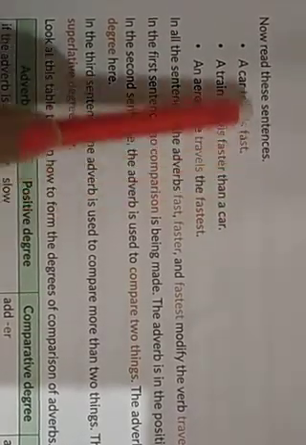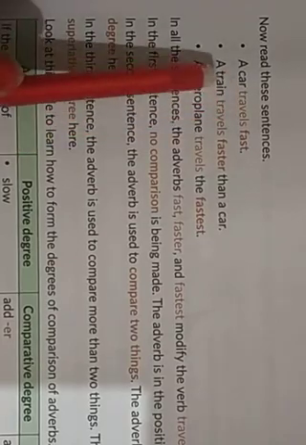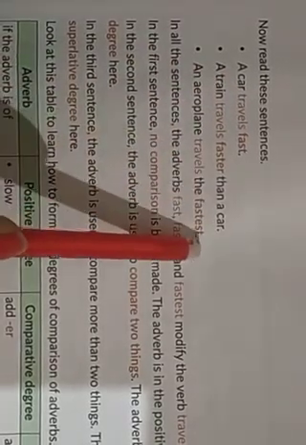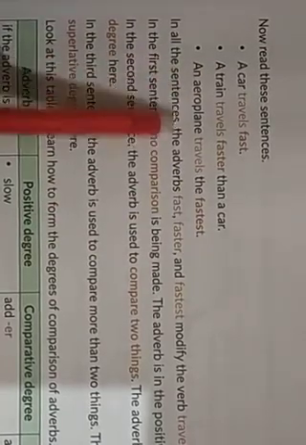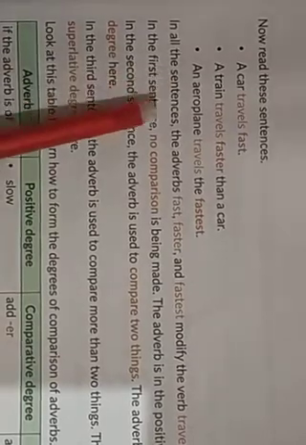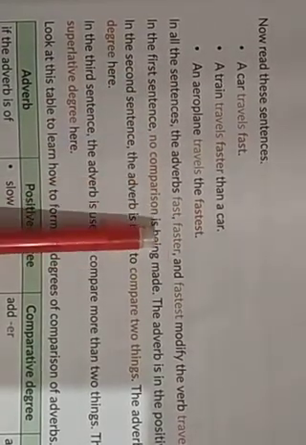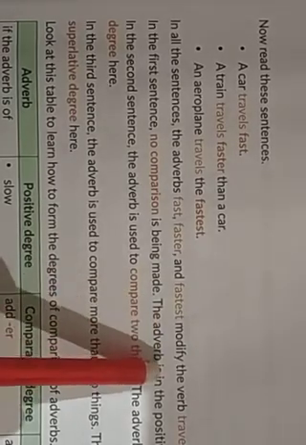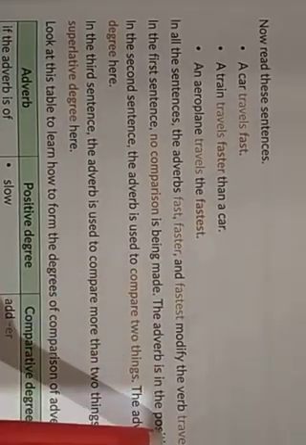So fast is modifying the verb travel. A train travels faster than a car. An aeroplane travels the fastest. In all the sentences, the adverbs fast, faster, and fastest modify the verb travels.